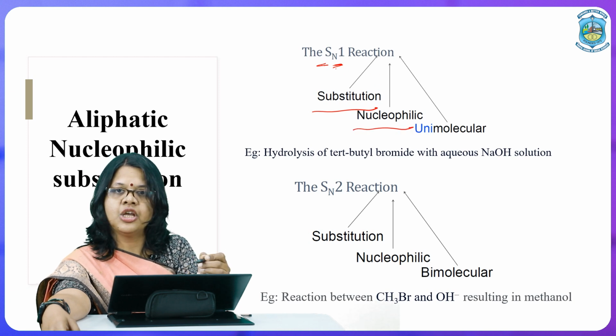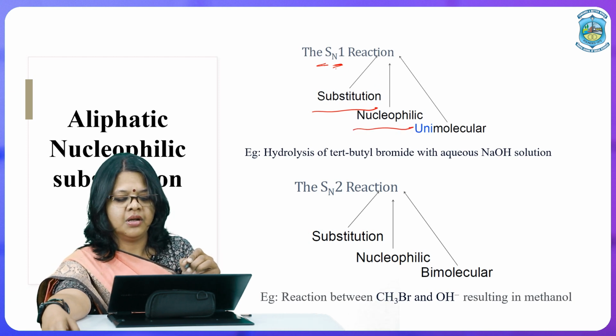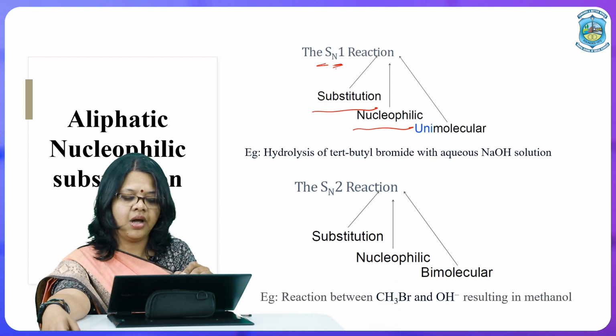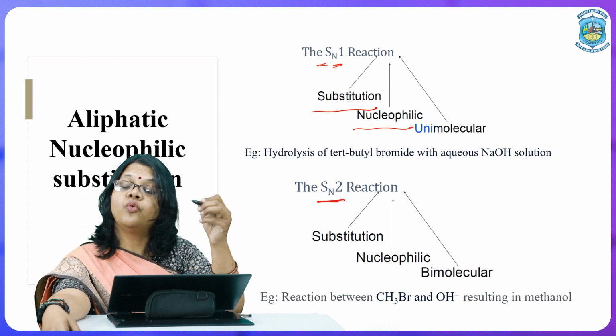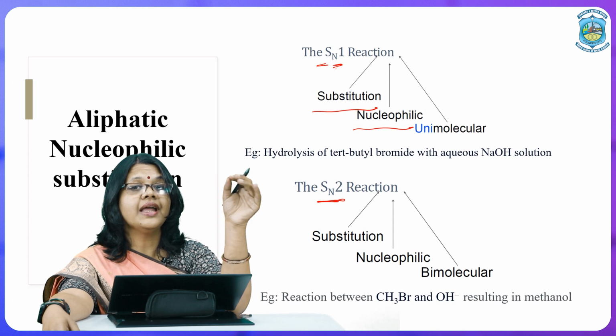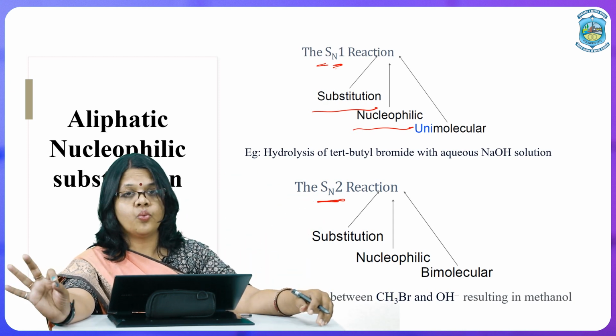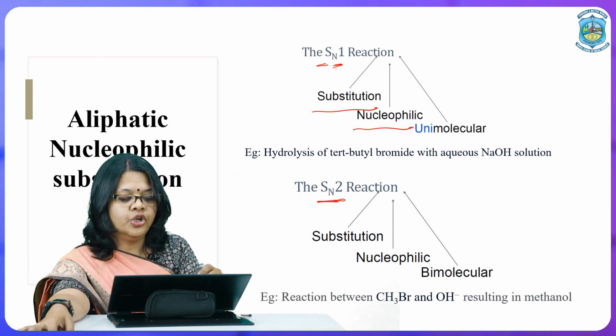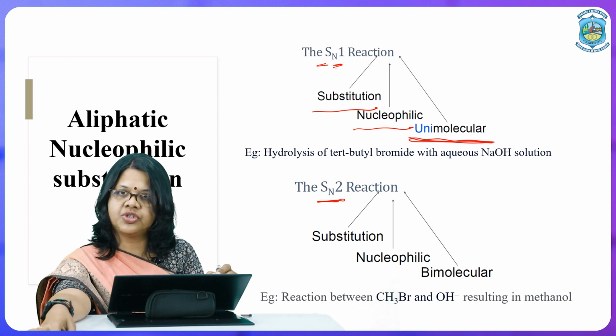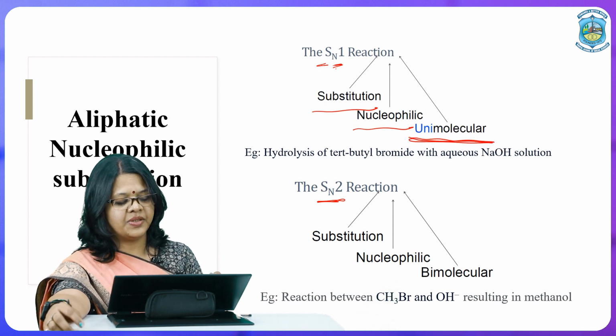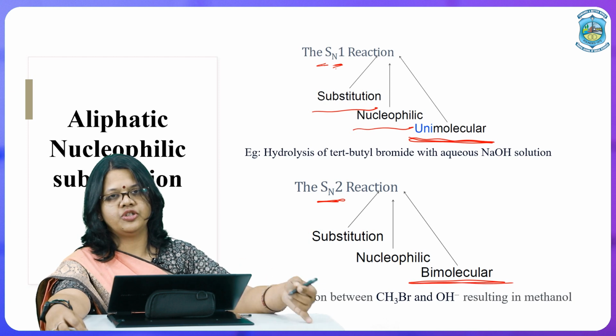So SN means nucleophilic substitution, whether you are talking about SN1 or SN2. And what does this subscript 1 and 2 represent? The number 1 represents unimolecular substitution and the number 2 represents bimolecular substitution.